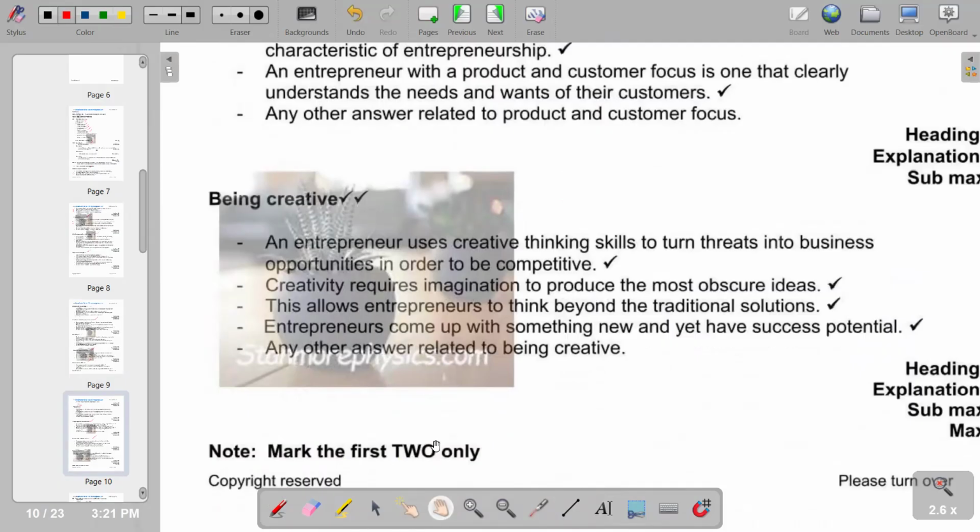Of course, the question only requires two qualities. So for all the qualities that we have just mentioned, you can just choose two, which you can include in your answer section.